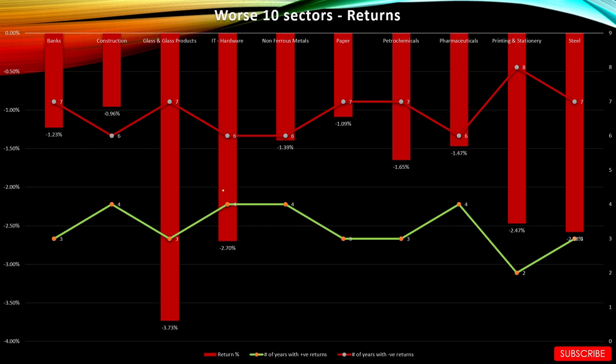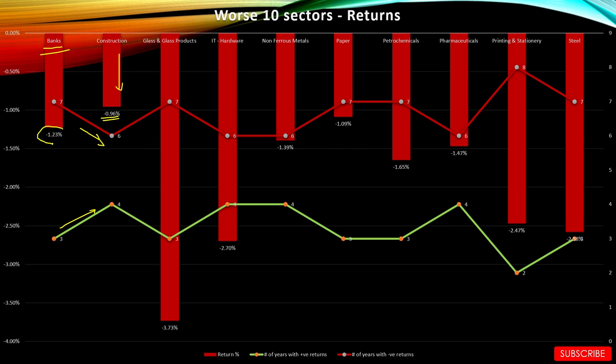Now let's look at the worst 3 sectors. So this graph shows the worst 10 sectors for the month of May in terms of returns. Again, these red bars over here show the returns of the sectors. The red line shows the number of years with negative returns, and the green line shows number of years with positive returns. So, for example, banks. Bank sector is among the worst 10 sectors in the month of May, which is a surprising thing.